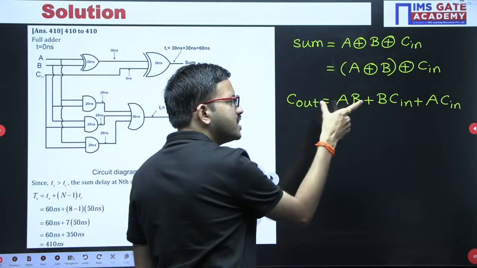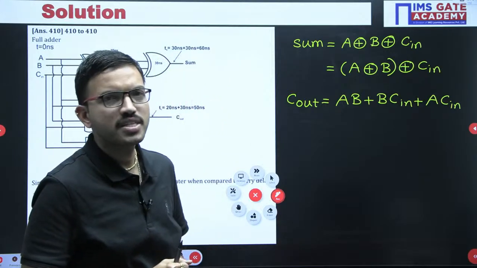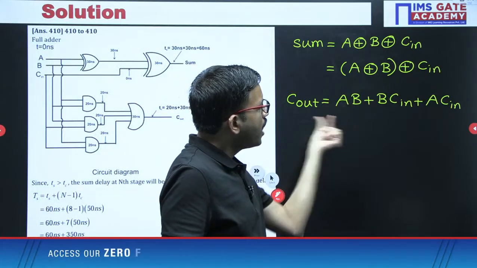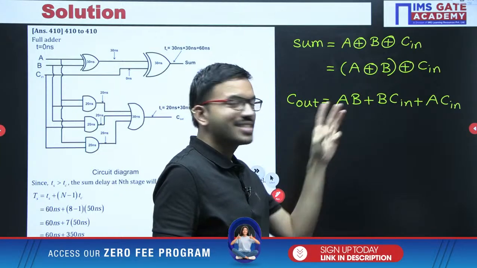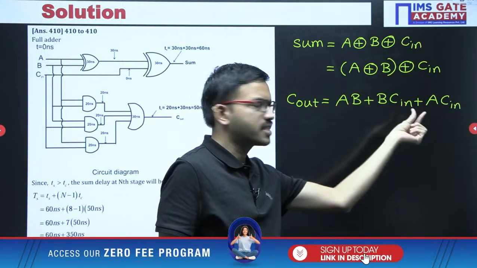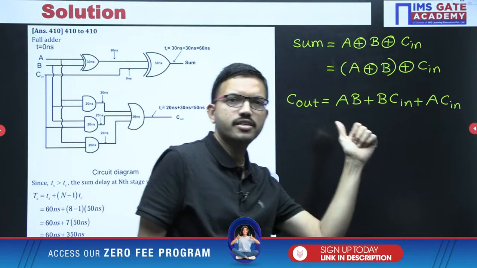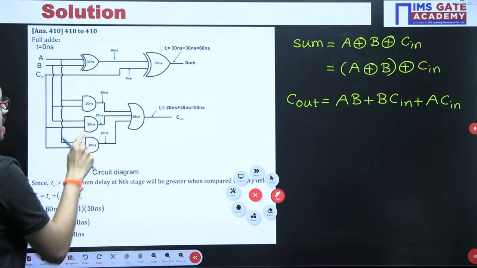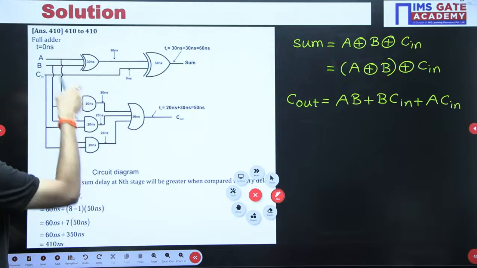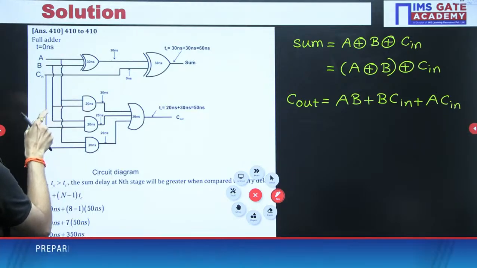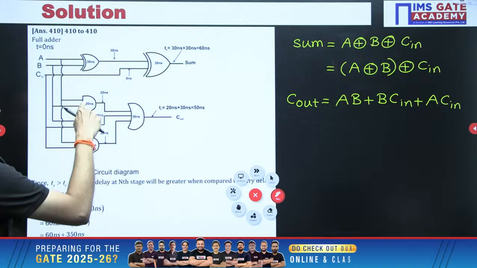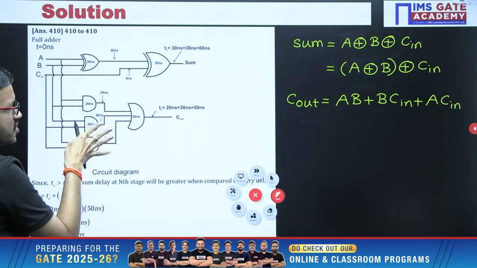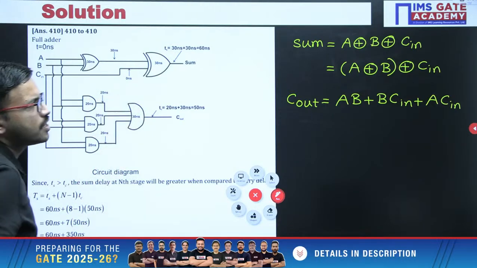Now, when you look at this expression, in order to implement carry out, we require three 2-input AND gates and then a 3-input OR gate. Just observe, I have considered three 2-input AND gates. I have given the respective inputs AB, then BCn and then ACn. After that, the three outputs I got we have passed through the OR gate.